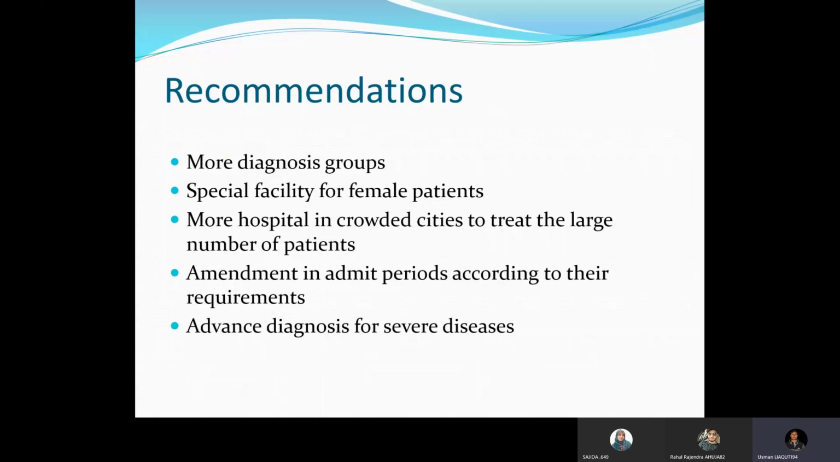And in the end, we have some recommendations. We could add more diagnostic groups, special facility for the females, and there are some other recommendations based upon the analysis we conducted while making this report.